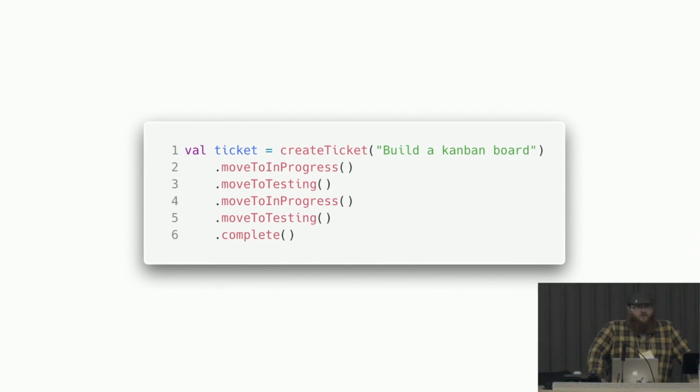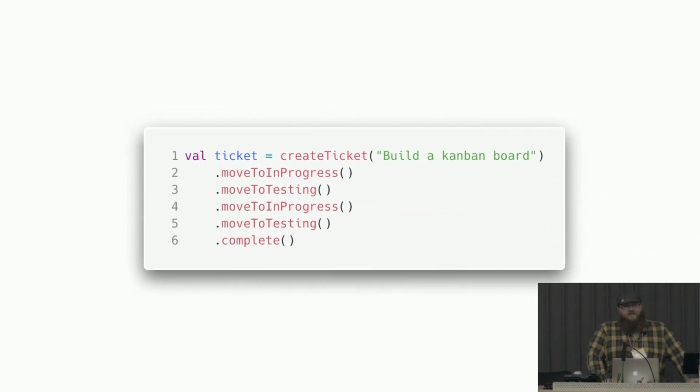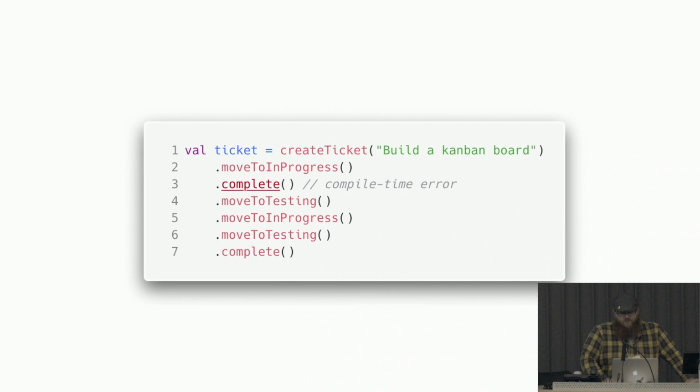But let's say someone wants to try to cheat and they want to complete it right after in progress. Skip testing, they don't know what they're doing anyway. My code's perfect. Well, that's not going to work because the only thing that has the ability to complete is something that has the movable to done, which in progress does not.